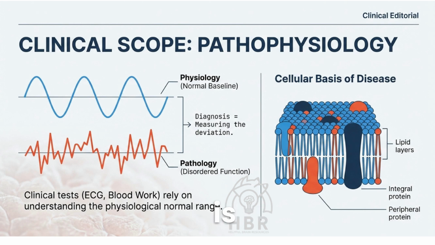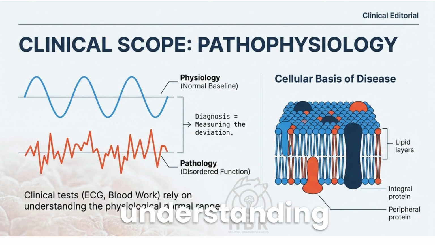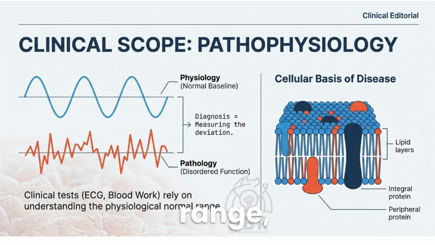The clinical scope is pathophysiology. This involves comparing the normal physiological baseline to disordered function or pathology. Diagnosis relies on understanding the physiological normal range, often based on cellular level deviations.